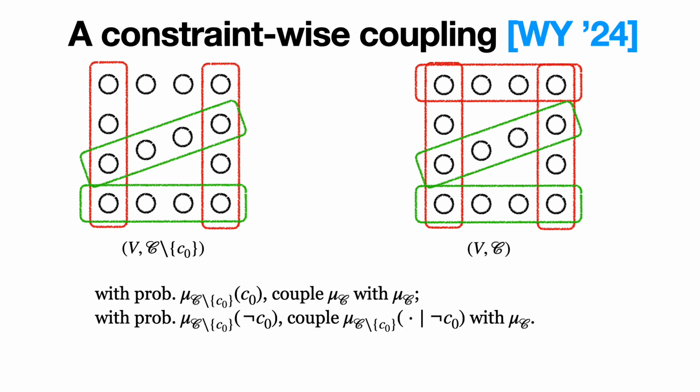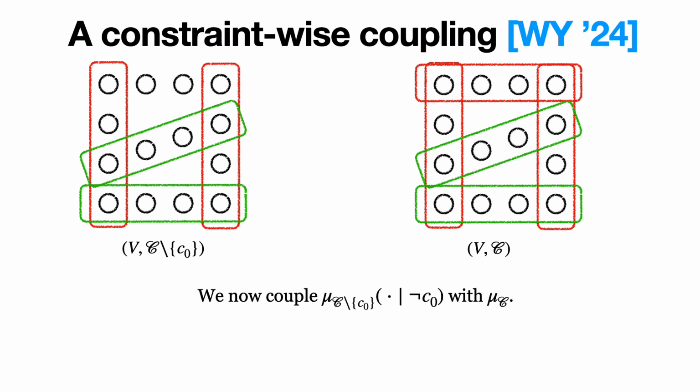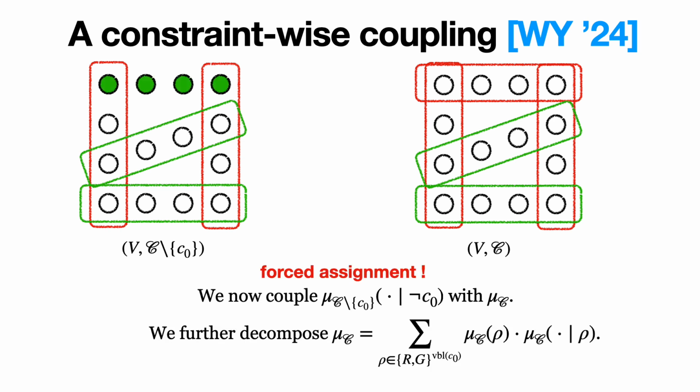With this marginal probability, we couple μc with μc. Otherwise, we couple the distribution for the left instance conditional on the additional constraint being violated with μc. Note that for the former case, we have two identical distributions, which can already be perfectly coupled. So we consider the latter case. Note that here, the condition that some constraint is violated forces the assignment of variables on it. So we have these variables fixed for the instance on the left. We now again apply the law of total probability to sample the outcome of these variables for the instance on the right. Let's say we have this sampled outcome.